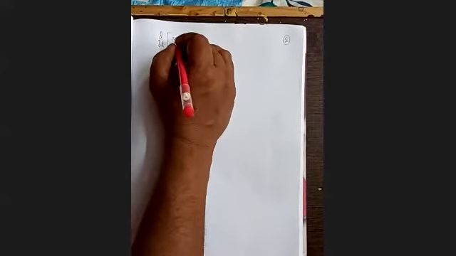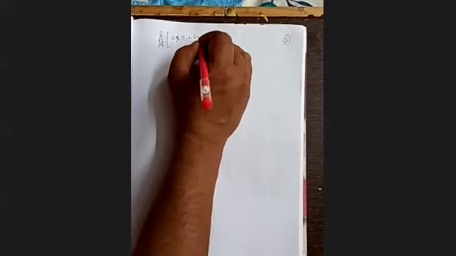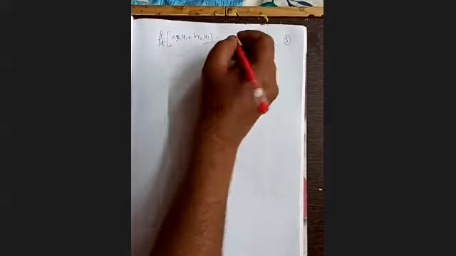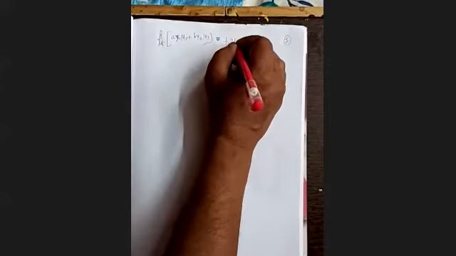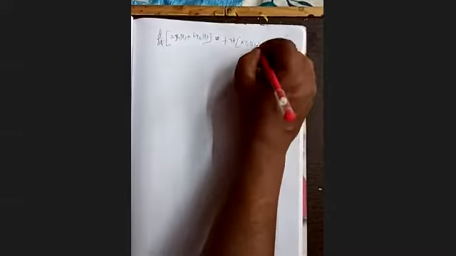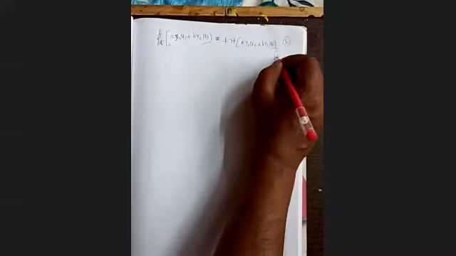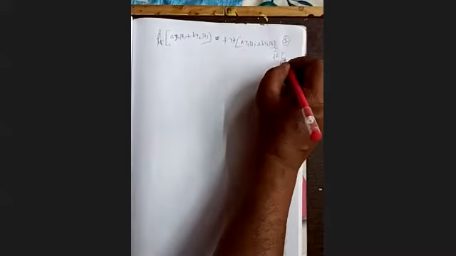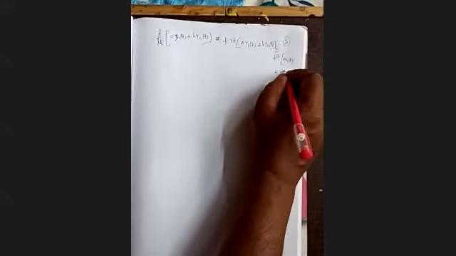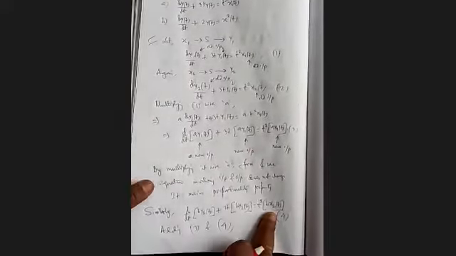Sorry, it is y1. d/dt of a y1(t) plus b y2(t), plus 3t into a y1(t) plus b y2(t), equals t square into a x1(t) plus b x2(t).